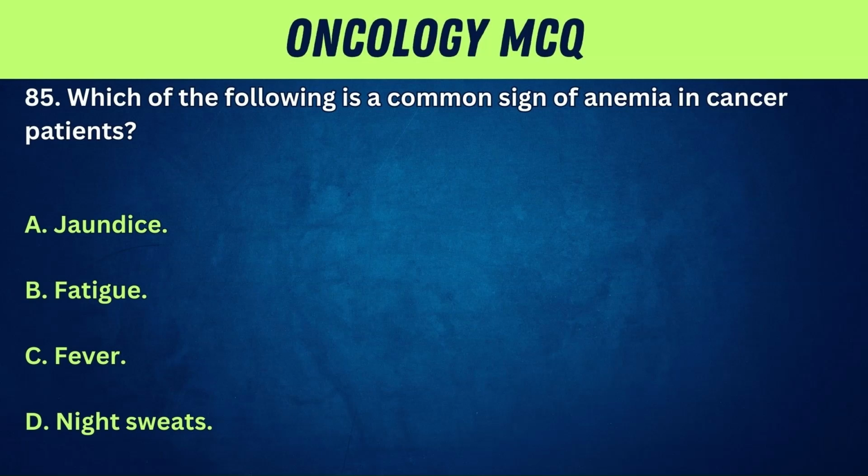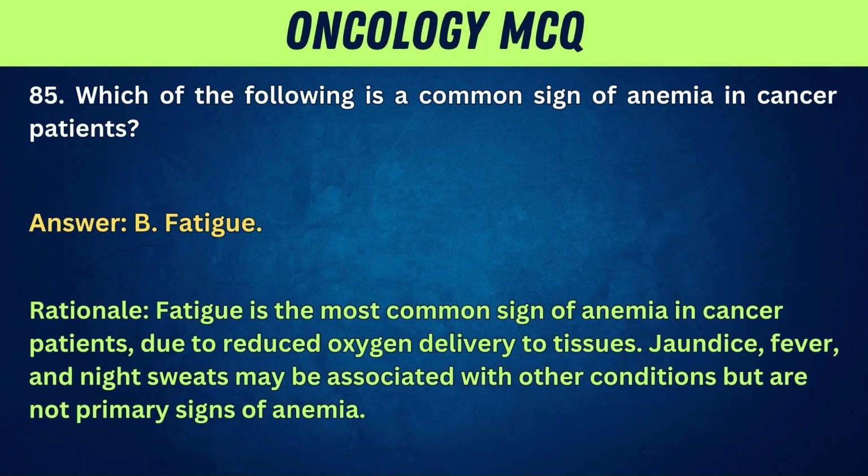85. Which of the following is a common sign of anemia in cancer patients? A. Jaundice. B. Fatigue. C. Fever. D. Night sweats. Answer: B. Fatigue. Rationale: fatigue is the most common sign of anemia in cancer patients due to reduced oxygen delivery to tissues. Jaundice, fever, and night sweats may be associated with other conditions, but are not primary signs of anemia.